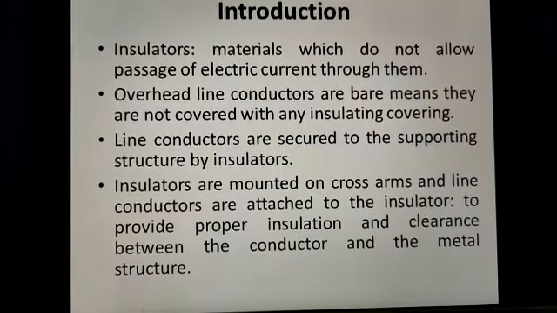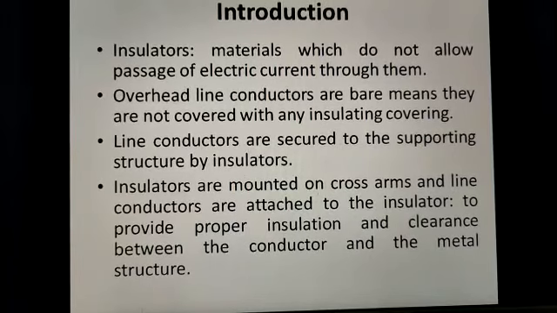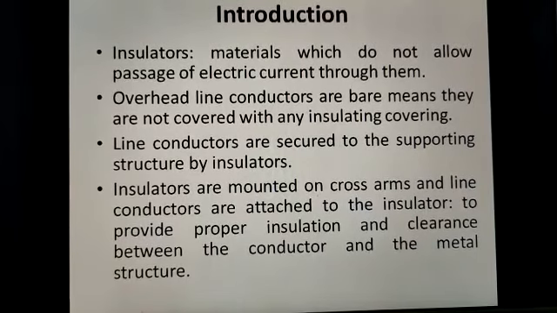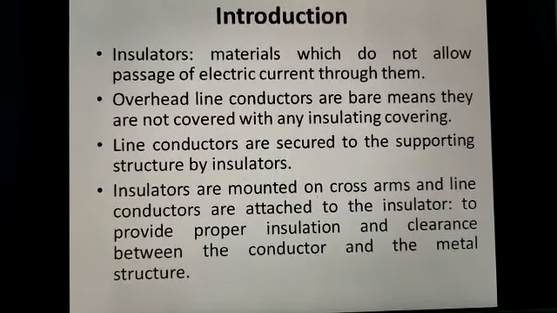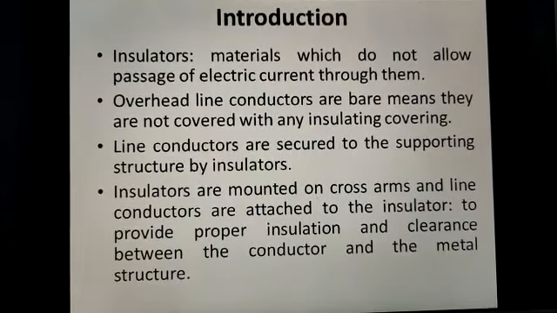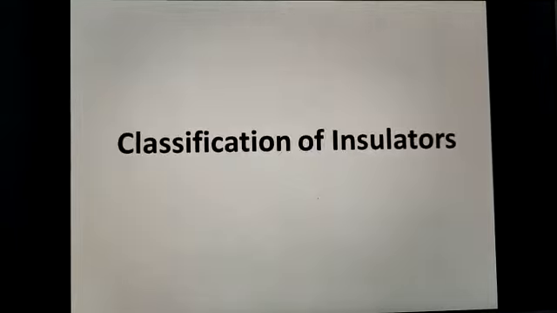As we know, overhead line conductors are bare, meaning they don't have any covering of insulating material. So they are secured to supporting structures via insulators. Insulators are mounted on cross arms and line conductors are attached to the insulator to provide proper insulation and clearance between the conductor and the metallic structure, that is the tower.